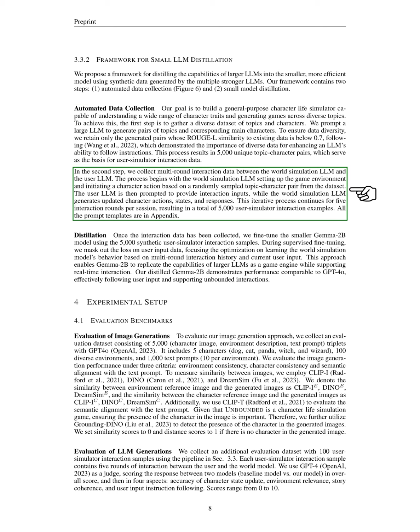In the second step, we collect multi-round interaction data between the world simulation LLM and the user LLM. The world simulation LLM sets up the game environment and initiates character actions based on randomly sampled topic character pairs. The user LLM then provides interaction inputs, and the world simulation LLM generates updated character actions and states. This iterative process continues for 5 interaction rounds per session, yielding a total of 5,000 user simulator interaction examples. All prompt templates are included in the appendix.